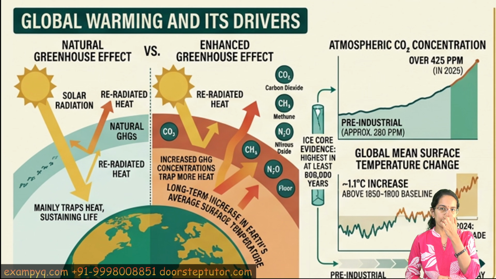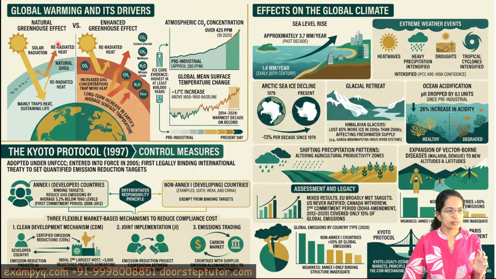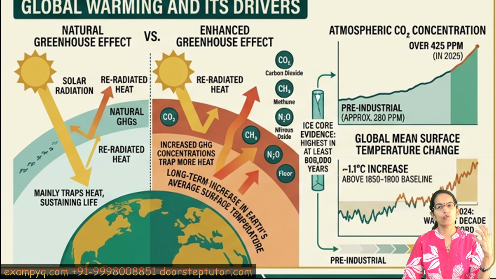Now, global warming, as we have already seen, is a certain rise in the temperature, right? What happens in a normal condition? In a normal condition, the radiation has an impact on the earth's surface, but the radiations actually get lost back. However, in the case of the greenhouse effect, there would be an increase in the surface temperature because the radiations would be held for a longer duration.